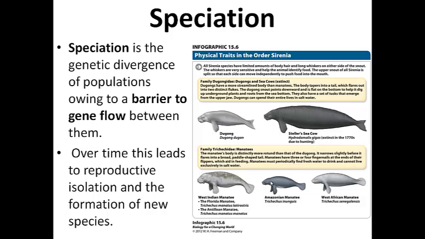Eventually their behaviors diverge, and even their parts, as we talked about with mechanical isolation, may become so different that they can't reproduce with one another. And at that point, all scientists would agree, yes, we have two brand new species.